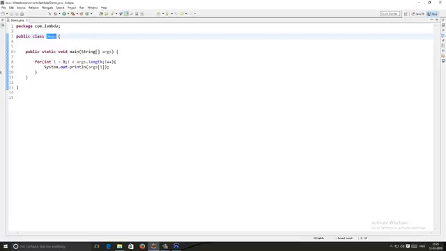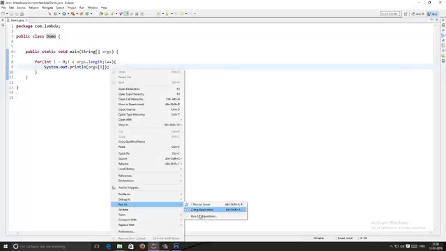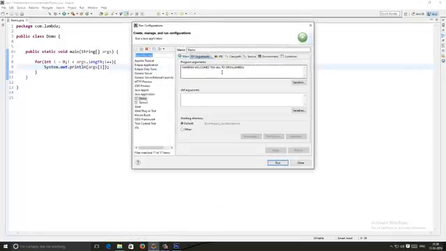Okay, now we'll try to add something. I'll try to do the multiplication of two numbers. I'll say 1 and 5.